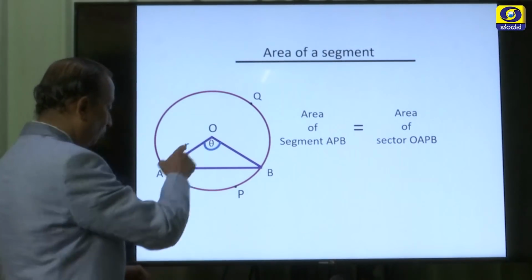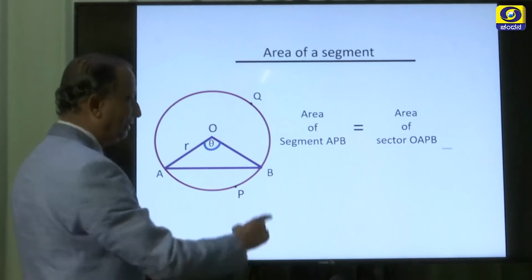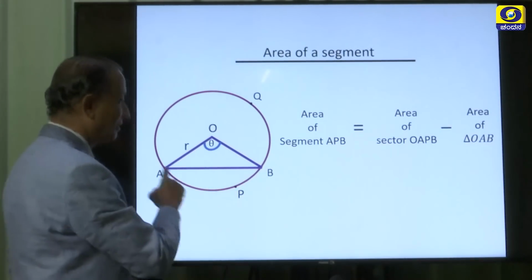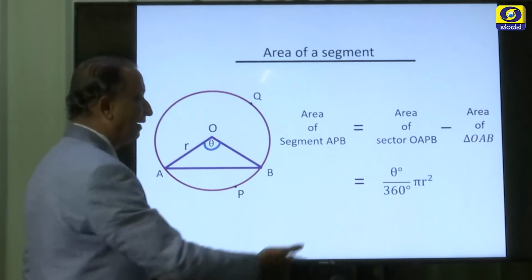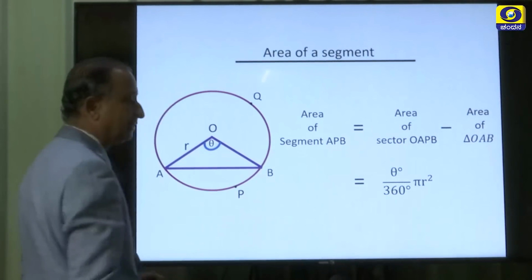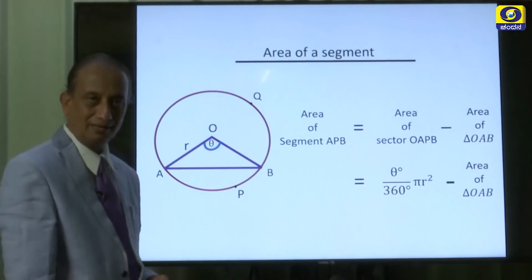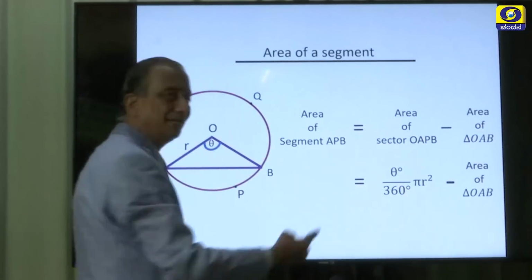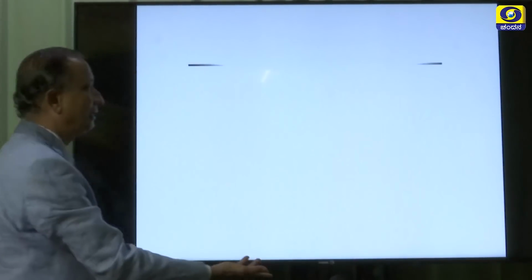You take the whole sector and subtract the area of the triangle, and that will give the area of this minor segment APB. It can be written as theta by 360 degrees times pi r square minus area of the triangle. After 2-3 slides, I am going to tell you how to find the area of a triangle also. That I will take up later.